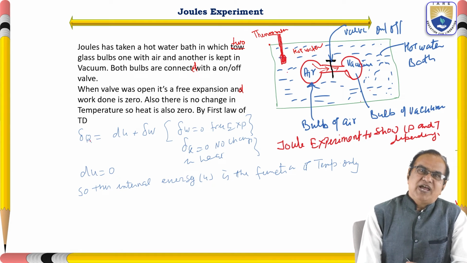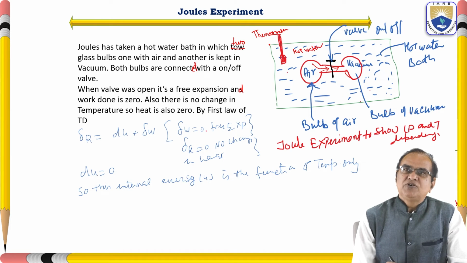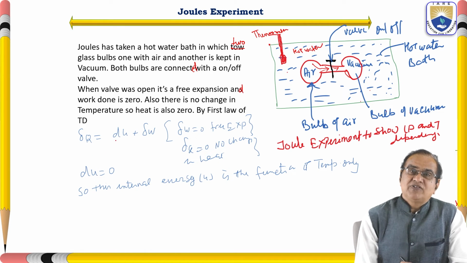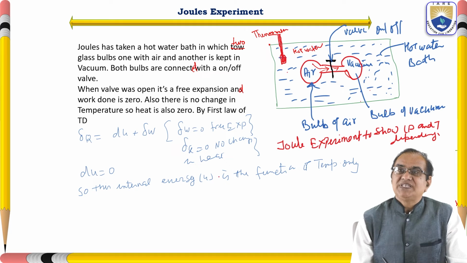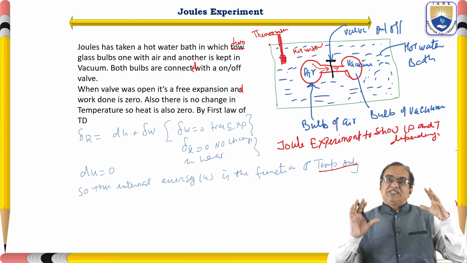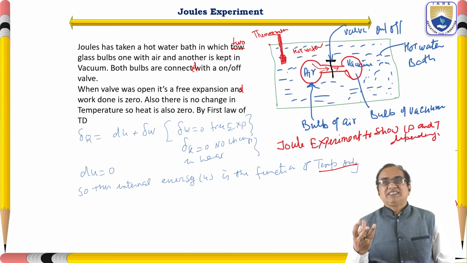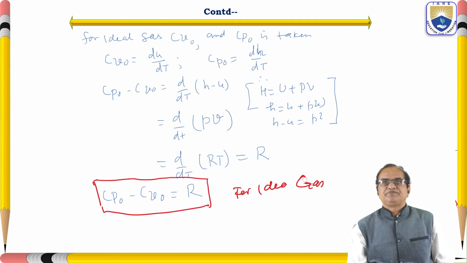So by the first law of thermodynamics, del Q is equal to dU plus del W. Here del W is equal to 0 as it is a free expansion in the vacuum, and del Q is equal to 0 as there is no change in the temperature. So we can find out that dU is equal to 0, meaning the net change in internal energy is equal to 0. So this internal energy U is a function of temperature only. We were discussing previously that Cp and Cv are functions of the temperature. Same way, the internal energy is a function of the temperature only.